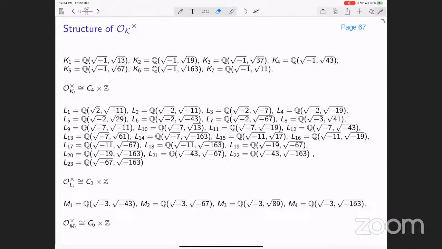That means the ring of integers admits a Euclidean function. So that was the main result.